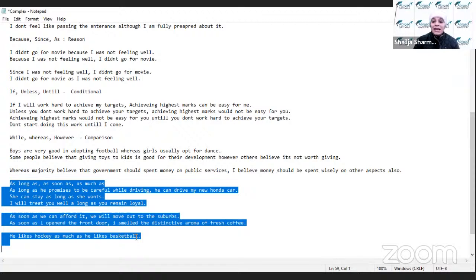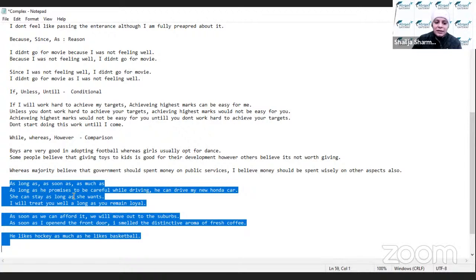As soon as, जैसे ही, मतलब हम बोलते हैं ना कि जैसे ही मैं आया और ये हो गया. As soon as I arrived I saw this, ठीक है. And as much as मतलब आप किसी का compare कर रहे हो, as much as she loves me I love her back, same thing. So that way you can use these conjunctions.